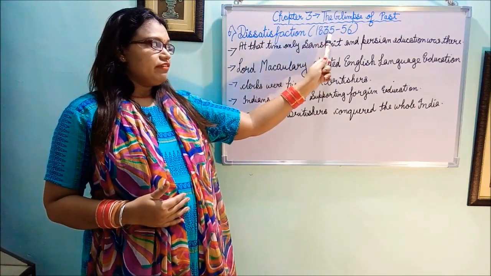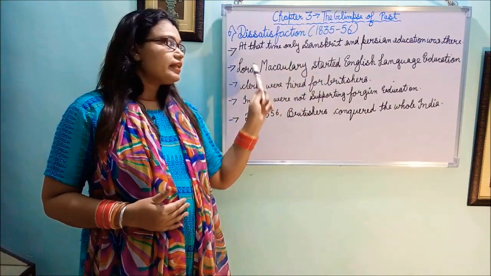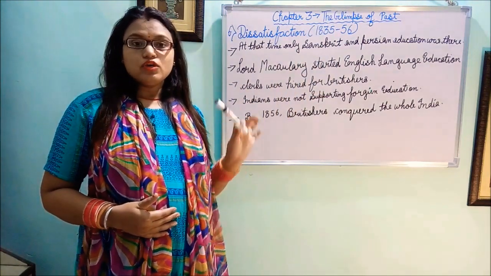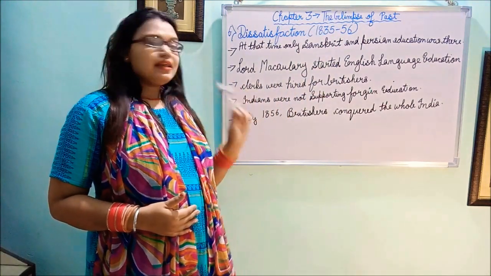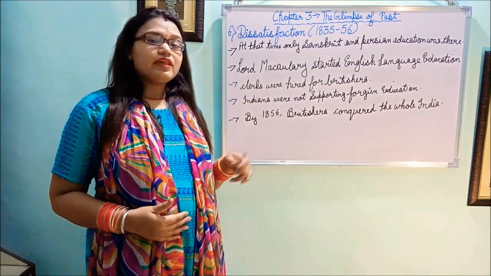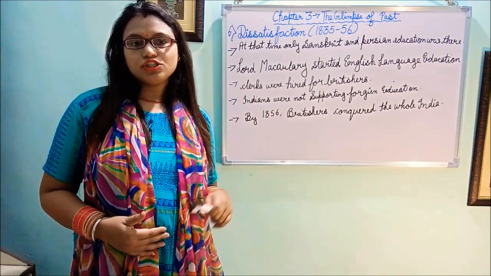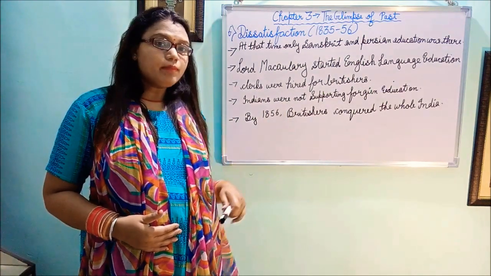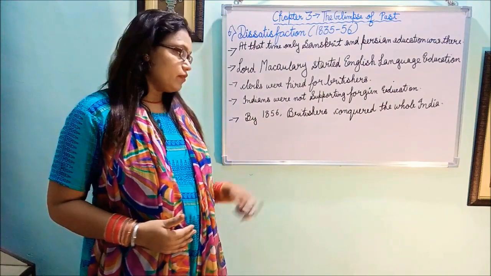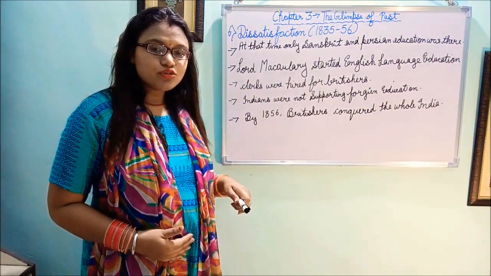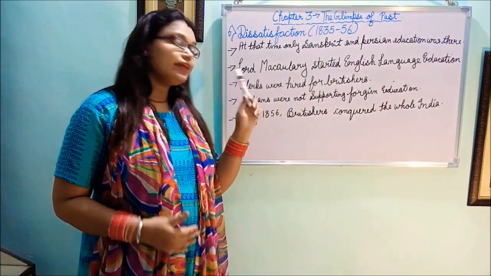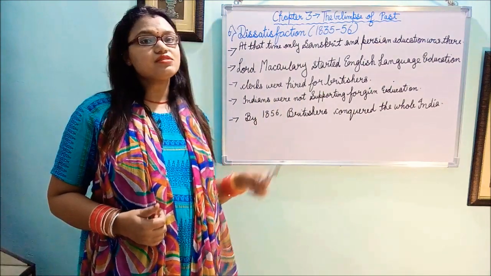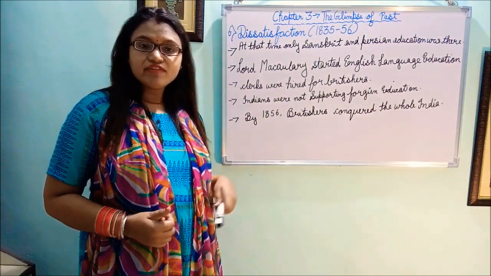Now here, during that time, 1835 to 1856, in India only Sanskrit and Persian education existed. At that time Lord Macaulay was in rule. He thought that he should start English education in India so that they could benefit their own company, the East India Company. So they started English language education. As a result, they hired Indian clerks for the British services, for the East India Company, and they were getting benefits also.